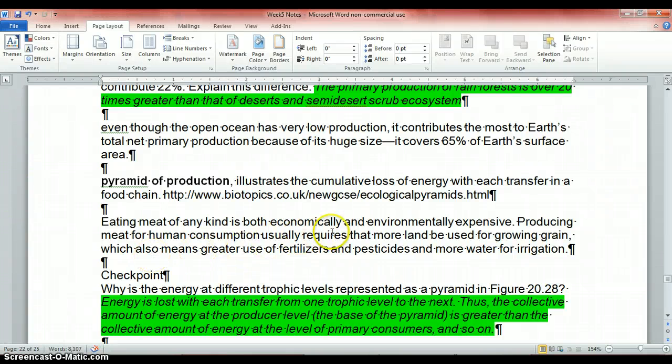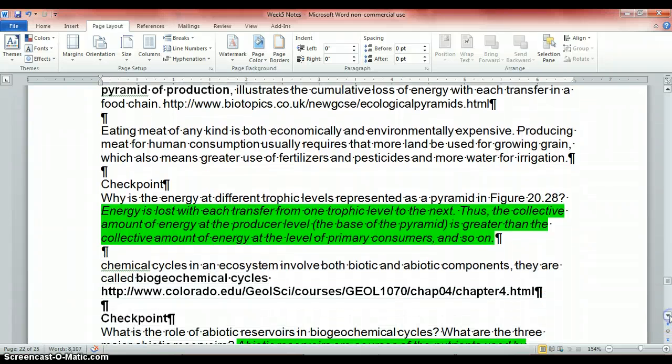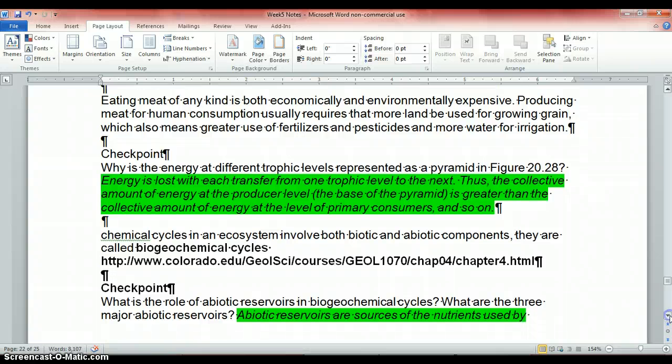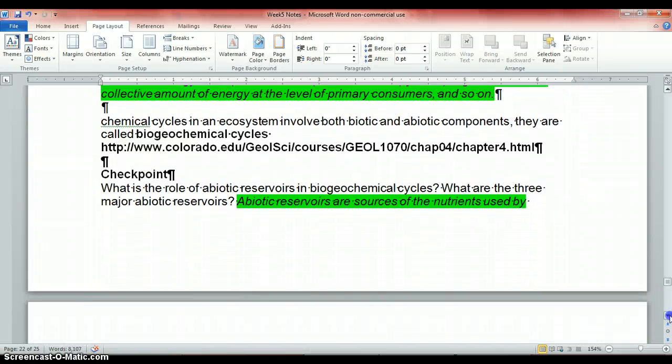Eating meat of any kind is both economically and environmentally expensive. Producing meat for human consumption usually requires that more land be used than for growing grain, which means greater use of fertilizer, pesticide, and water for irrigation. So this is kind of negative on the meat production, but it depends on what you're eating, and this is a very complicated decision. You should do a lot more research than one source if you decide to use this as a basis to become a vegetarian. Though in general, we should all eat a lot more vegetables.